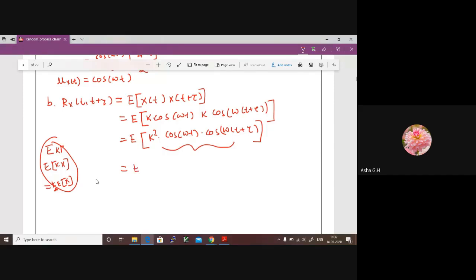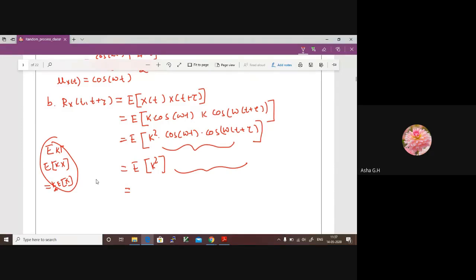Now what we can do is expectation of k square, and you can write the entire thing as it is. We know that the expectation of anything x is the integral from minus infinity to plus infinity of k square into its PDF.